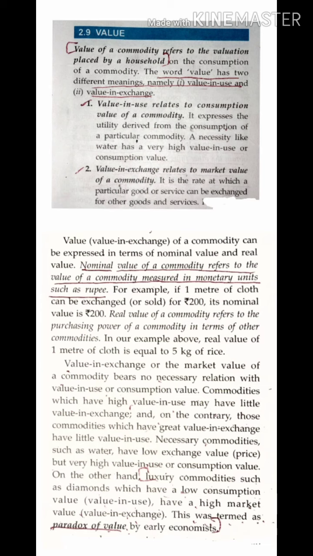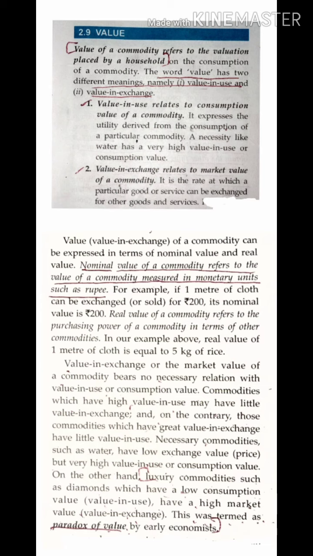Next, paradox of value. Again, mark this up as a 2 marks question. You can get asked what you mean by paradox of value. So what is paradox of value? We will understand with luxurious commodities. We know a luxury commodity is like diamond, gold. These are expensive goods, luxurious commodities such as diamond, which have low consumption value but a high market value. Now what do you mean by low consumption value?